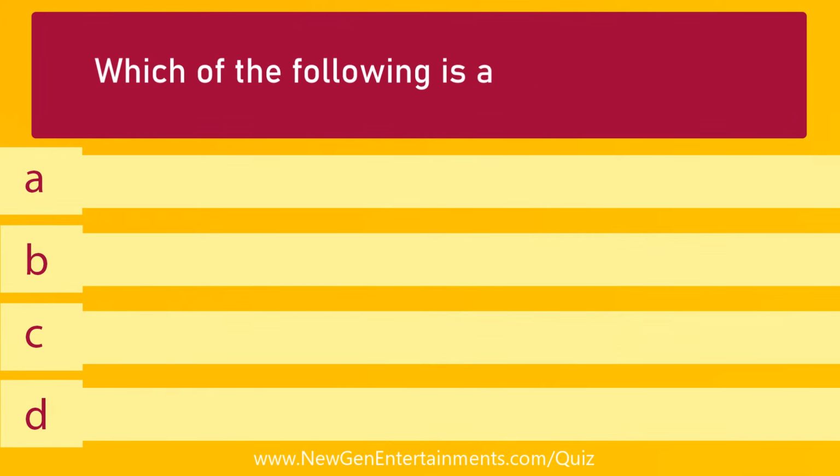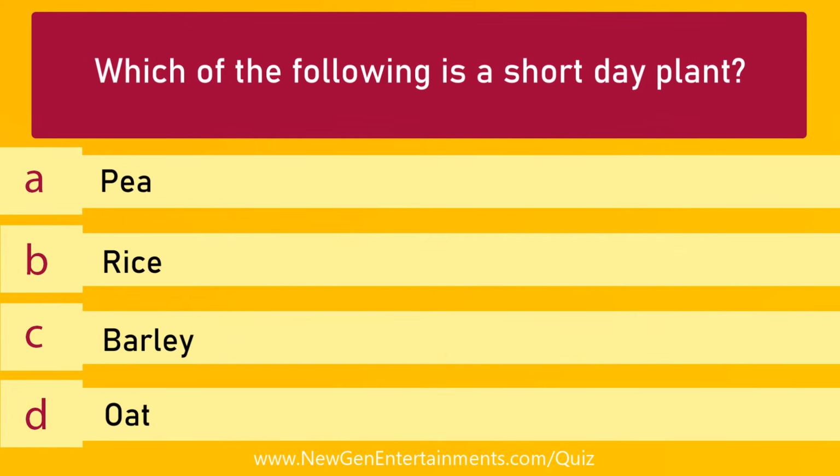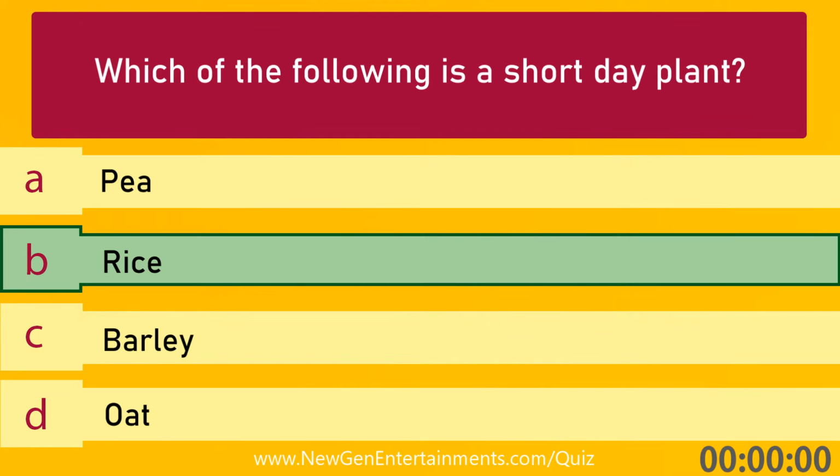Which of the following is a short day plant? Options are A. Pea, B. Rice, C. Barley, and D. Oat. Answer is option B. Rice.